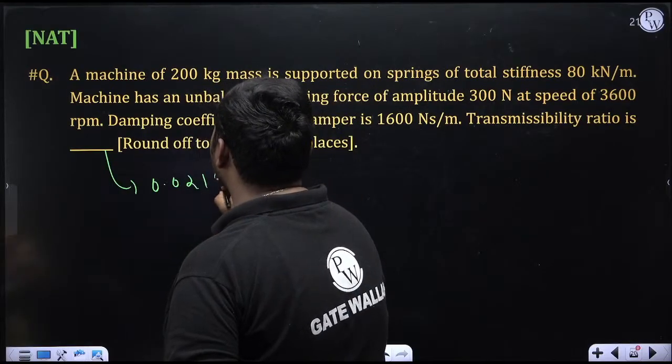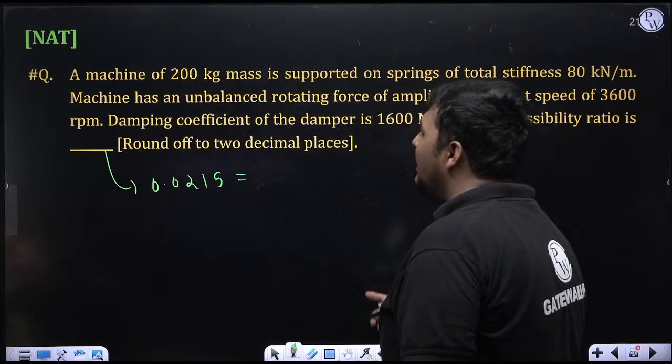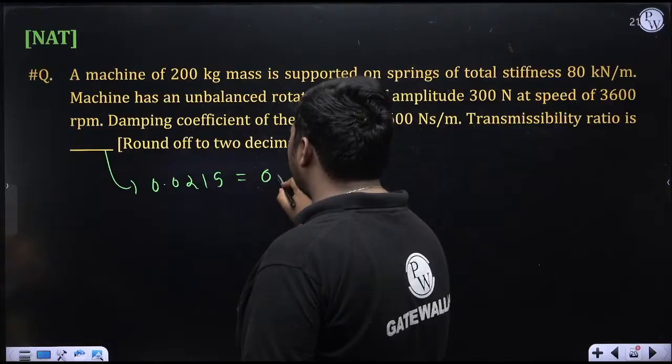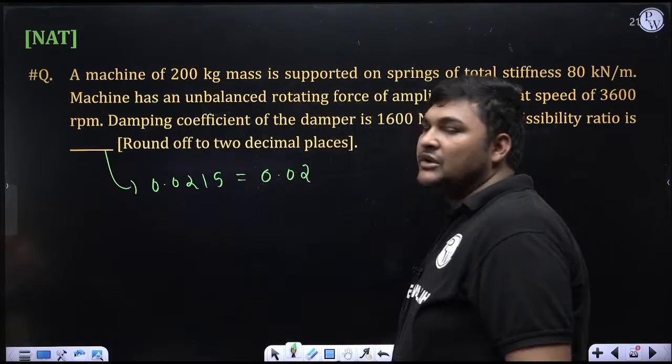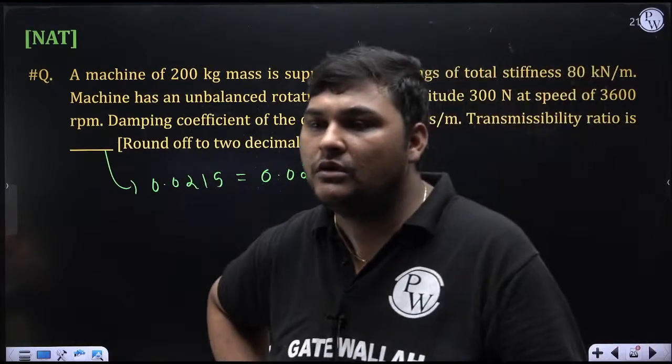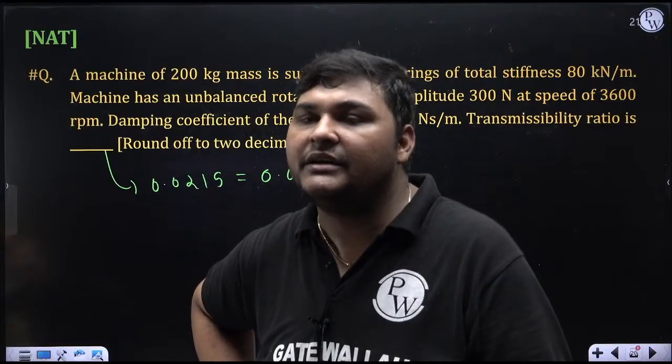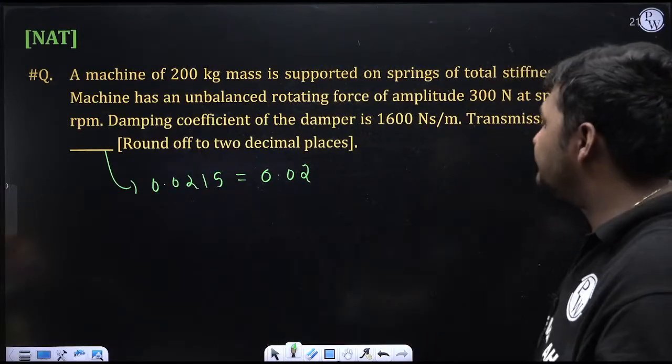0.0215. Now the examiner is asking the final answer rounded up to 2 decimal places. So mathematically, if you round this value up to 2 decimal places, it will be 0.02. So in the fill in the blanks, we'll put 0.02. Clear? So this is the correct answer for this question. Okay?